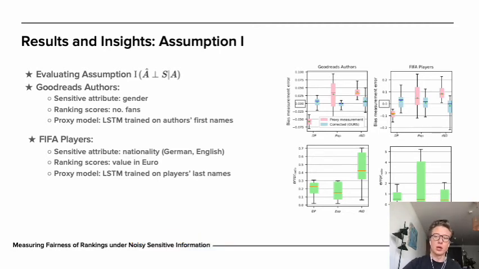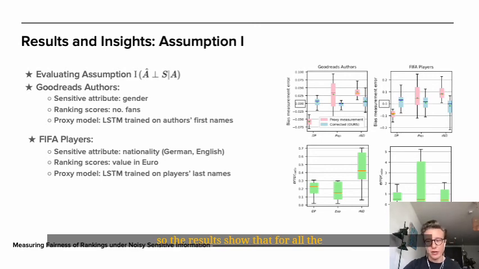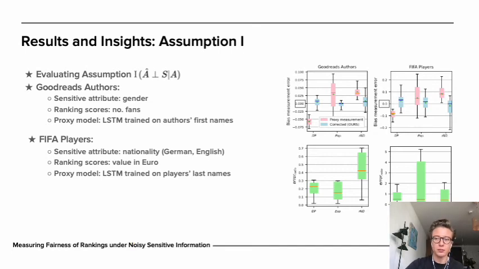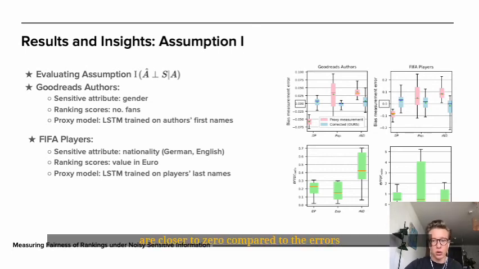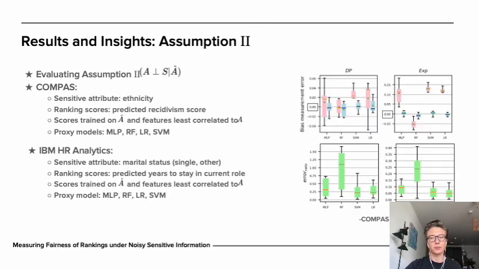So the results show that for all the metrics, the error of the corrected measurements, shown in blue boxes, are closer to 0 compared to the errors of the base proxy values shown in pink. In other words, we observe that the corrected measurements are much more accurate than the naive proxy values. Similarly, the ratio of errors is consistently below 1, meaning the corrected values are indeed closer to the true values than the base proxy ones.